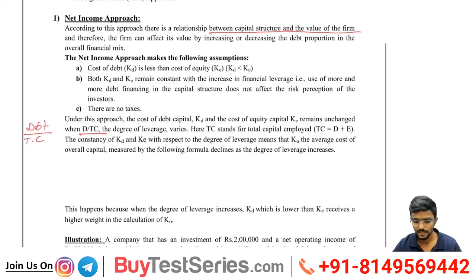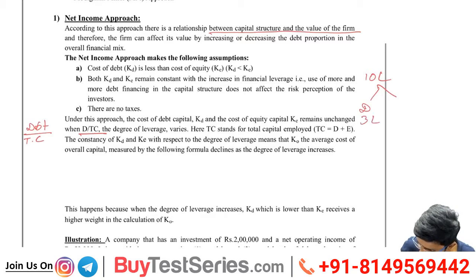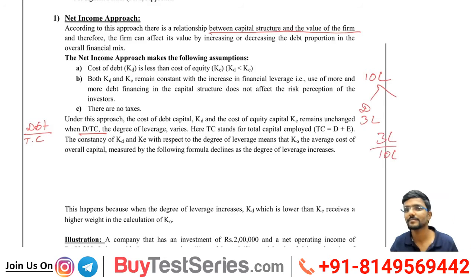Agree? See, simple sir. What did I do? D by TC means, assume my total capital is 10 lakh. In that, debt is 3 lakh and equity is 7 lakh. Now the debt ratio means 3 lakh divided by 10 lakh. I found out the debt component, debt divided by total capital.